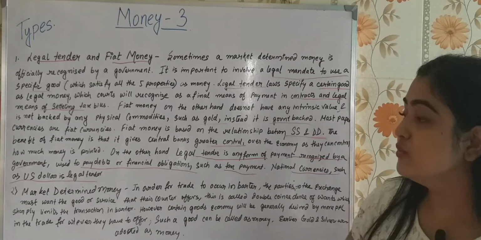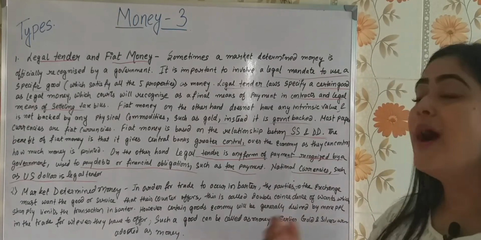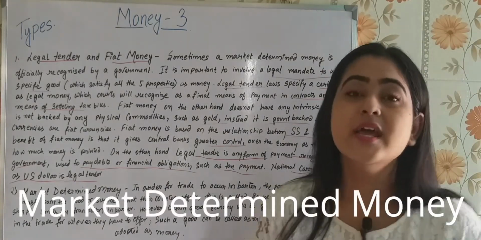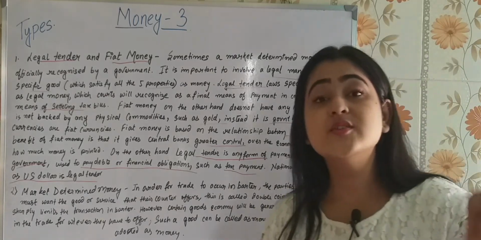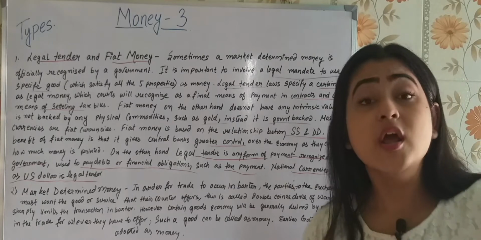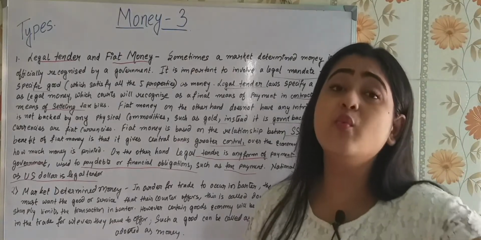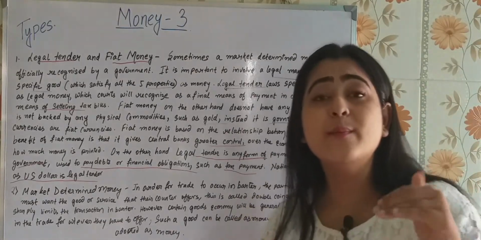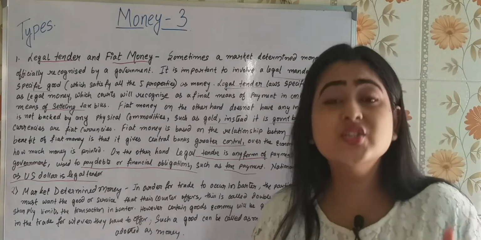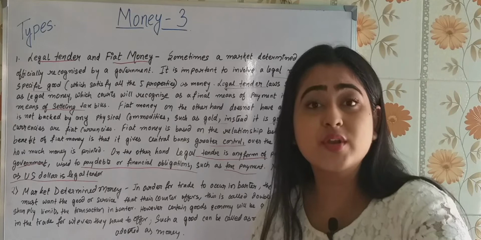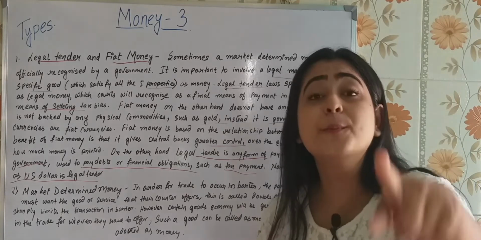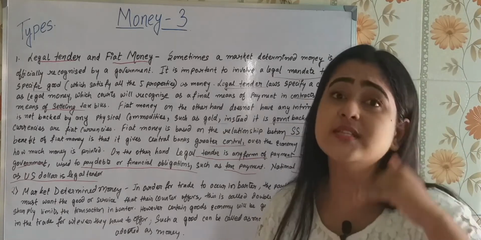Now let's move on to another important part: market determined money. What is it? It's quite like the barter system prevailing earlier, where there was this problem of double coincidence of wants. What does that imply? When we are exchanging commodities, I am exchanging some commodity with you for goods and services, so you should be ready to take the goods and services that I am providing.